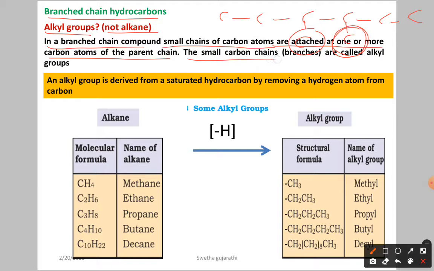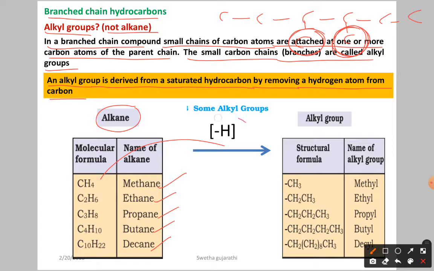The small carbon chain branches are called alkyl groups. So these branches are called alkyl groups, or branches. How are they formed? An alkyl group or branch group is derived from a saturated hydrocarbon by removing a hydrogen atom from a carbon. Here we have the alkane: methane, ethane, propane, butane, decane. From these, if you remove one hydrogen, minus H, then what do you get?